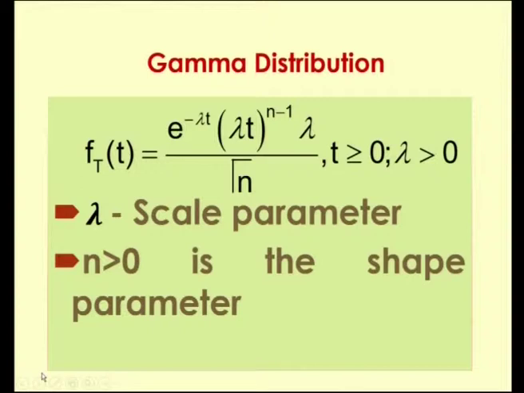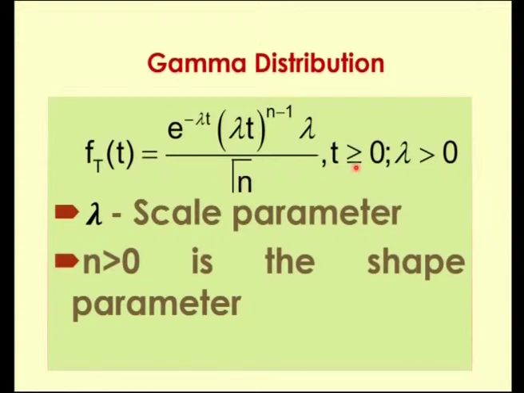For the gamma random variable, the PDF is given by f_T(t) equal to e power minus lambda t, t power n minus 1, by gamma n into lambda.